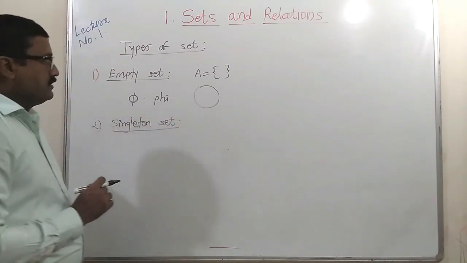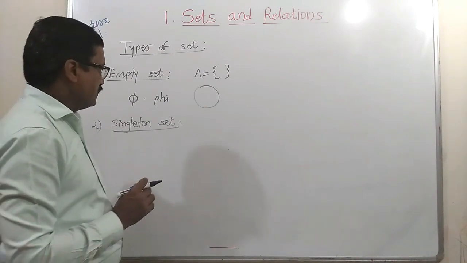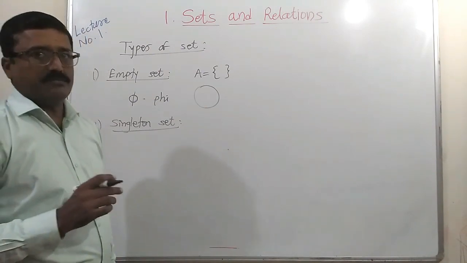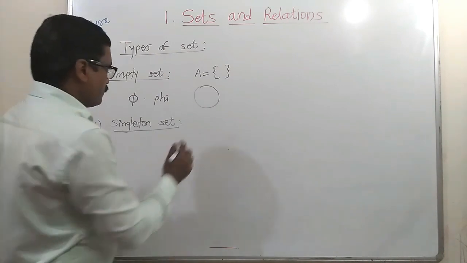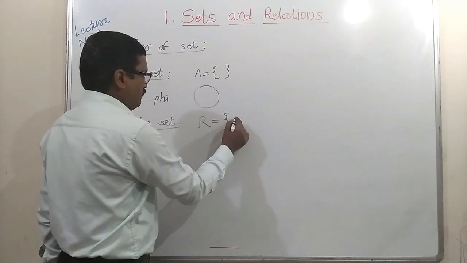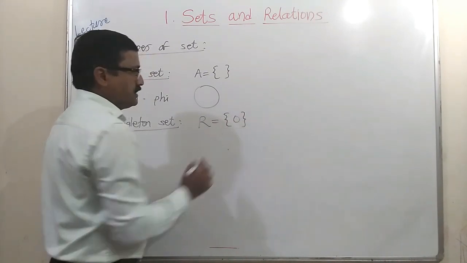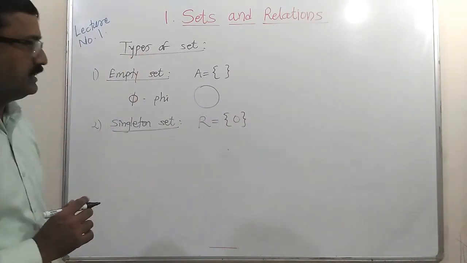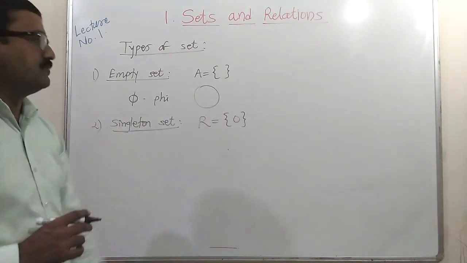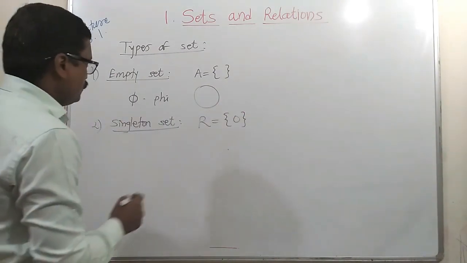Set of natural numbers, the set of real numbers which are neither positive nor negative. So that set contains only the element 0, which is neither positive nor negative. So this set of real numbers will include only one element, that is 0.